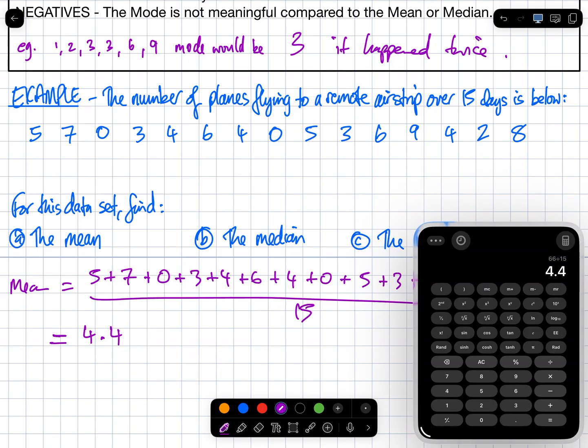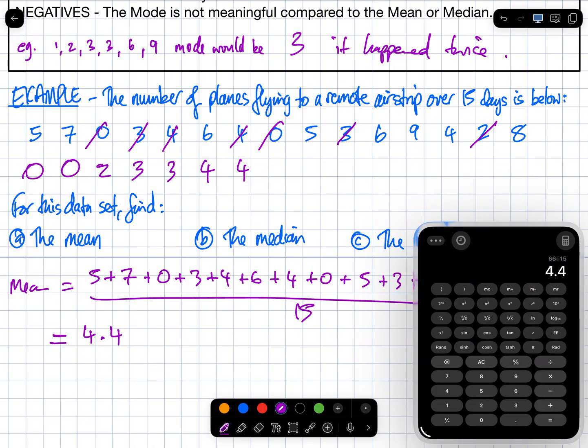Can I find the median straight away? What do I need to do first before I find the median? It needs to be in numerical order. So what are the first numbers going to be? 0. How many? 2 of them. So cross them out. Next. Next. Next. 4. You sure? 3. There's another 3 here. Next. 4. Next. 4.